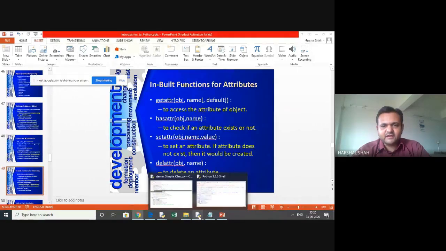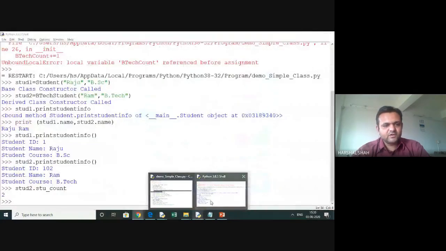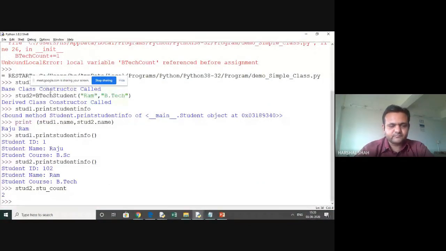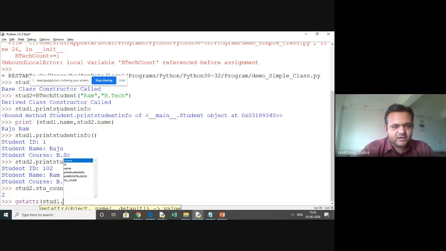So we will try getattr and hasattr, check it out. Here we have a class, and we want to see setattr. First we do a getattr. What do we need to pass over here? We need to pass the object name. What is the object name here? Student 1 has some attributes that appear here.